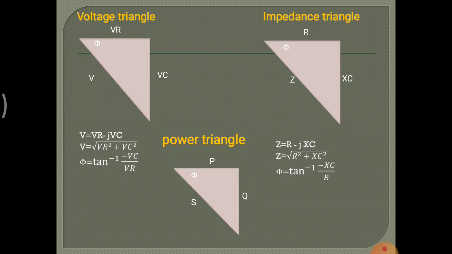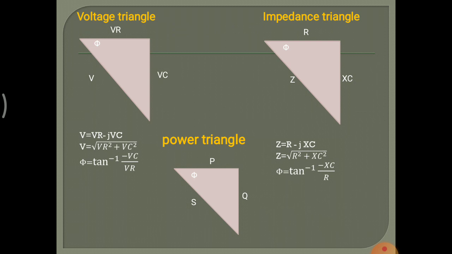Voltage triangle, impedance triangle and power triangle. The hypotenuse shows total voltage, the horizontal side is VR, the voltage across resistance, and the voltage across capacitor is the vertical side.